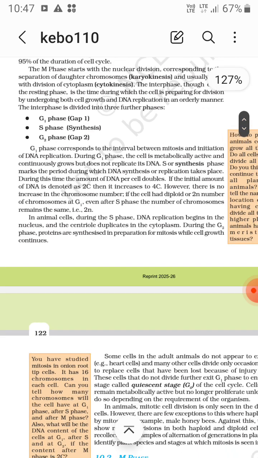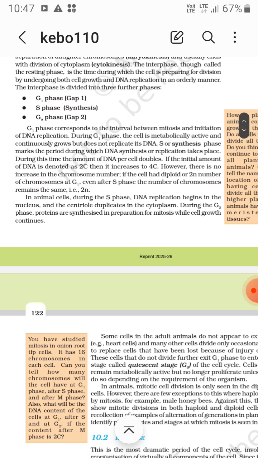Now you have to understand that in animal cells during the S phase, DNA replication begins in the nucleus and the centriole duplicates in the cytoplasm. It happens in animal cells only.